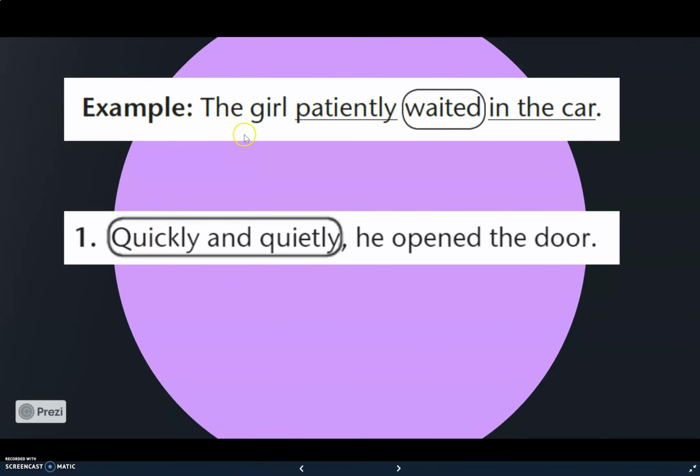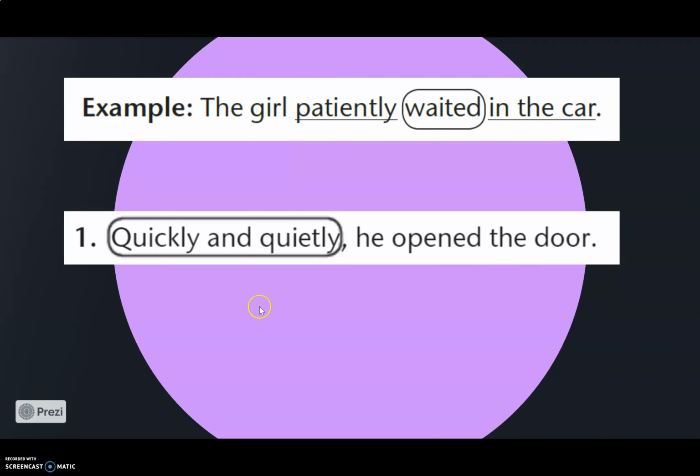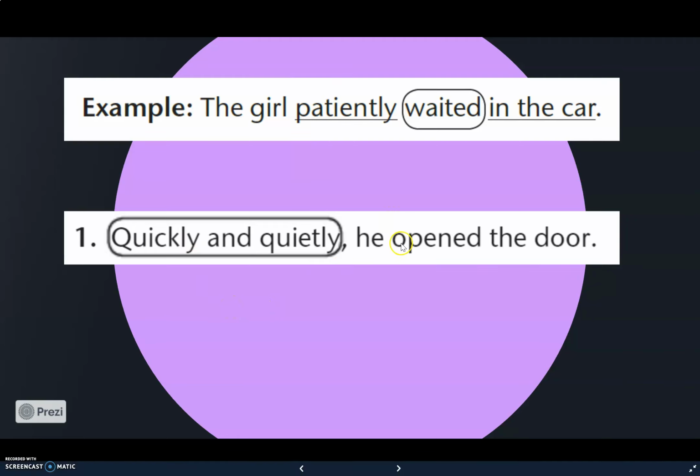The first one: the girl patiently waited in the car. Here the verb is waited, patiently is the adverb, in the car is the adverbial phrase. Quickly and quietly, he opened the door. Quickly and quietly, adverb or adverbial phrase? Students, they describe the verb, and patiently describes the verb waited.